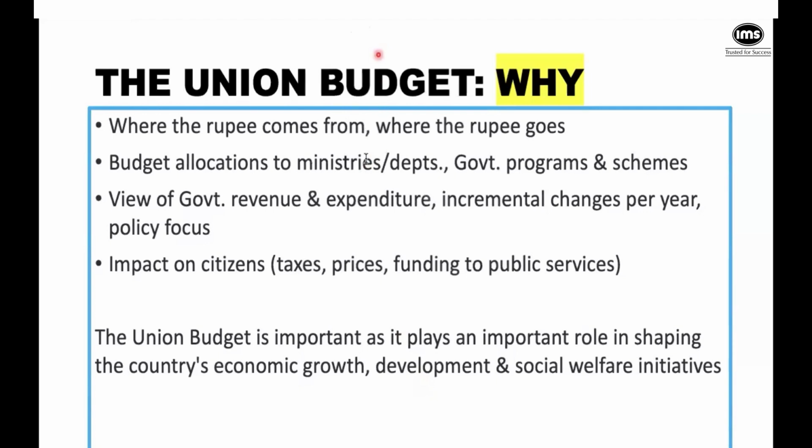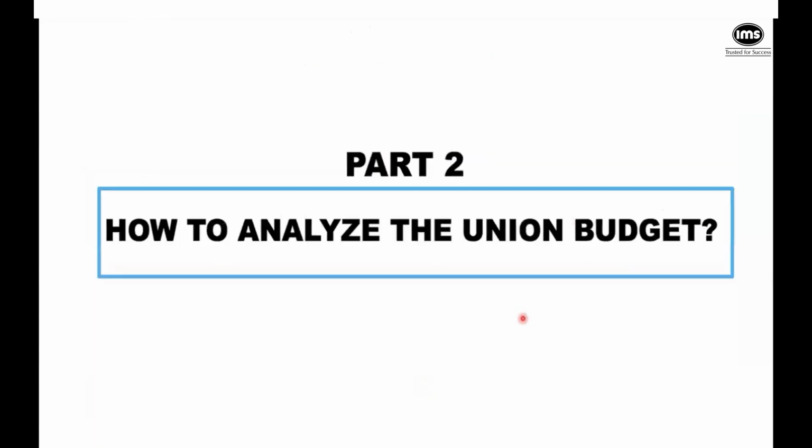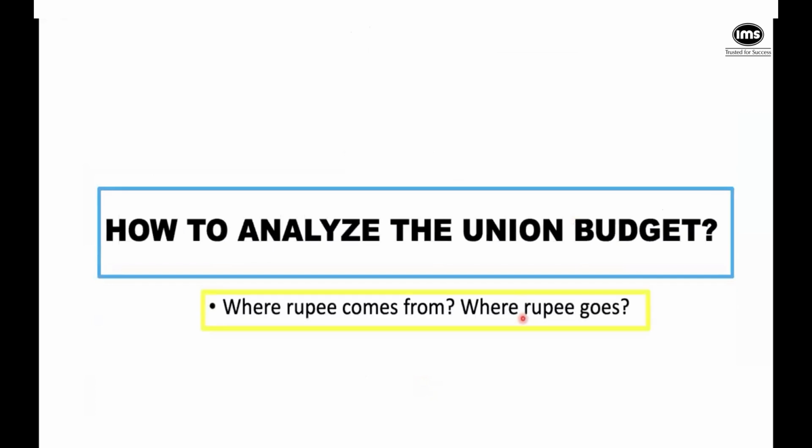So I'm going ahead. So we move to the second part and the interesting part. How do you analyze the union budget, right? So basically, we really want to look at where is the rupee coming from, which means what all are the sources of income for the government, and where is the rupee going. So what all are the expenses and expenditures that the government of India is taking upon itself, because it wants to do a good job for the citizens, for the different ministries, for the different sectors, and then for the nation in comparison to our place in the world, right?